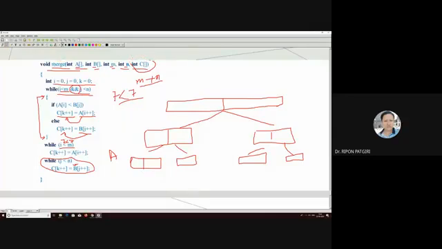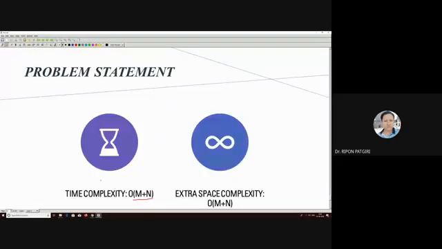So how much time complexity does it take? Big O of M plus N, right? That means if M equals N, then twice N, that means big O of N, the total number of elements.